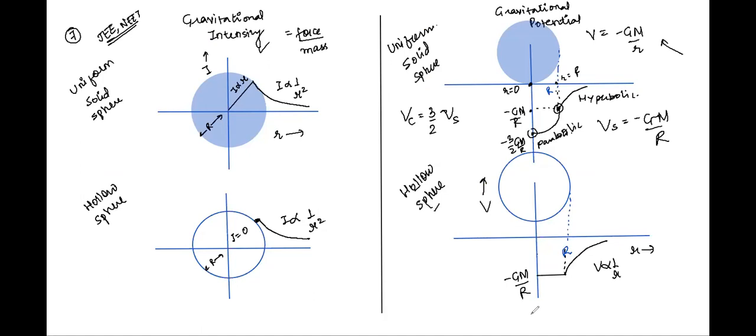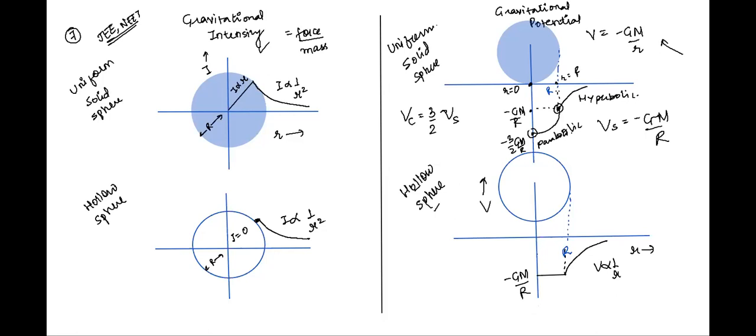The graph between gravitational intensity and the distance for a solid sphere: inside the sphere, it's directly proportional to r, and outside it's inversely proportional to the square of r. For a hollow sphere, inside the gravitational intensity is 0. Outside it's inversely proportional to r square. Yes. What next? For gravitational potential, for a solid sphere, inside it's parabolic and outside it becomes hyperbolic.